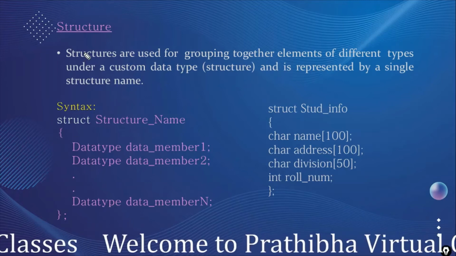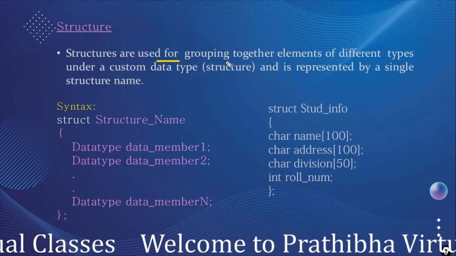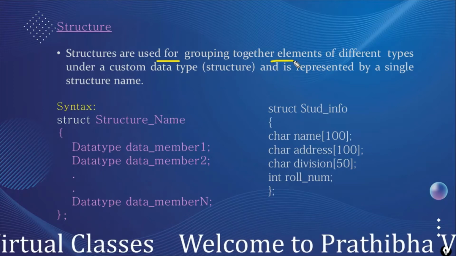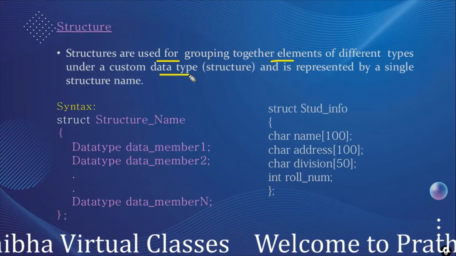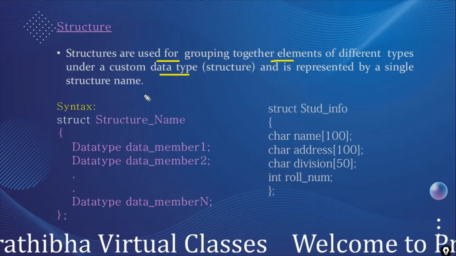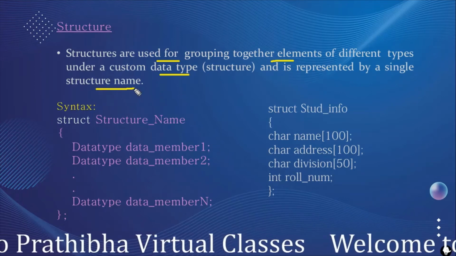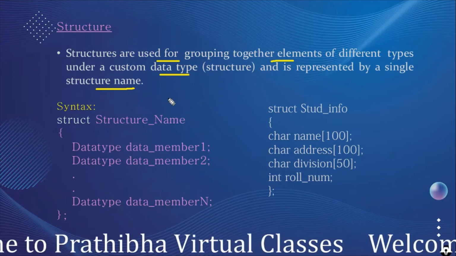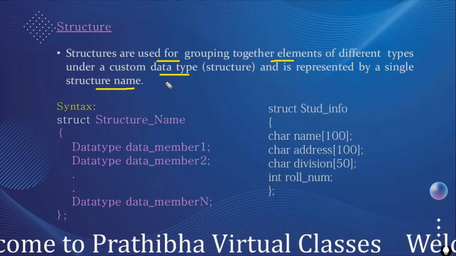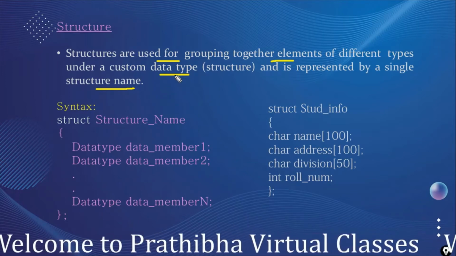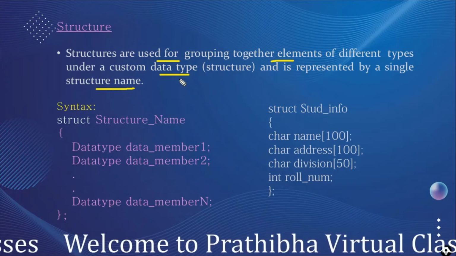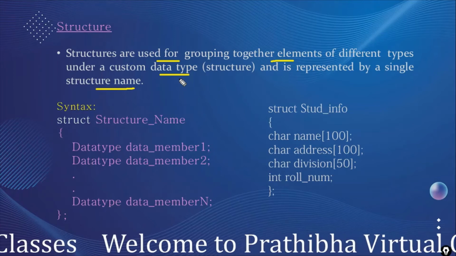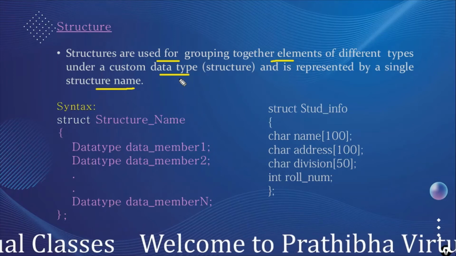Structure. Structures are used for grouping together elements of different types under a custom data type, and it is represented by a single structure name. We can define a structure as a user defined data type which is used to group different data type elements under a single name.